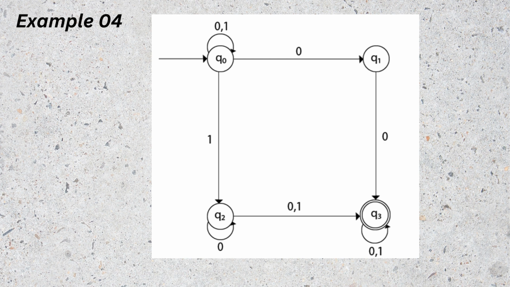Q1's 0 transition moves to Q3, and Q1's 1 transition is epsilon, that is, it's not present. In Q2, the 0 transition goes to Q2 itself and Q3, and in Q2 the 1 transition goes to Q3. And for Q3, the 0 transition loops to itself, Q3, and the 1 transition also loops to itself, Q3.